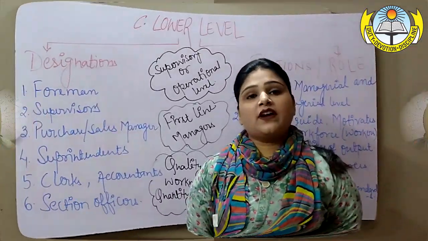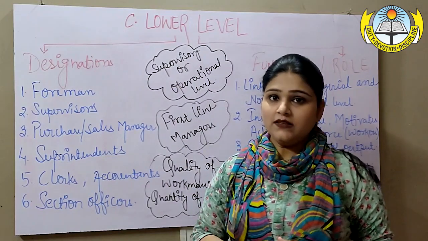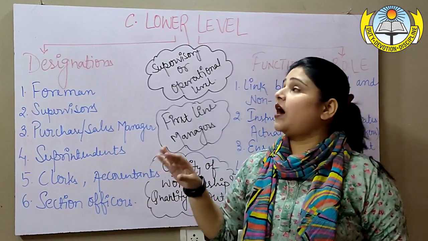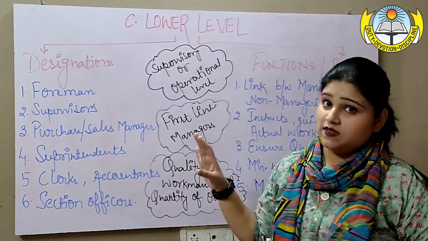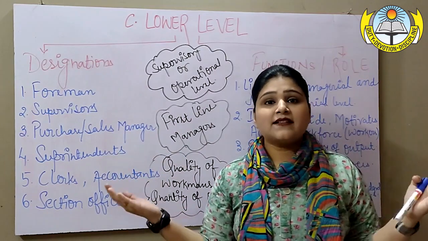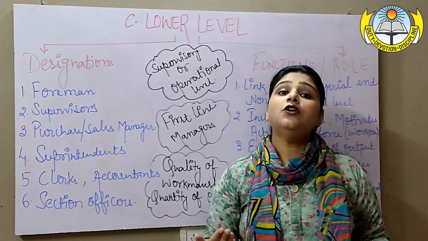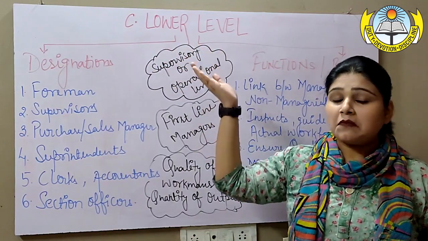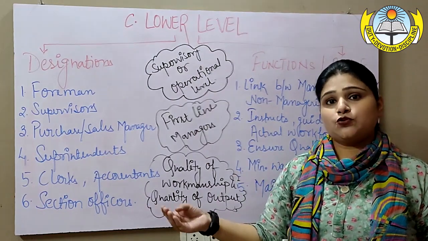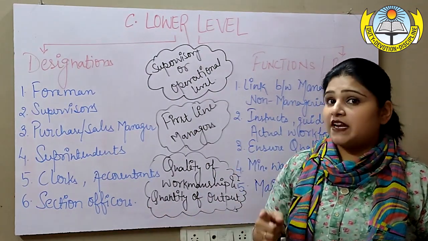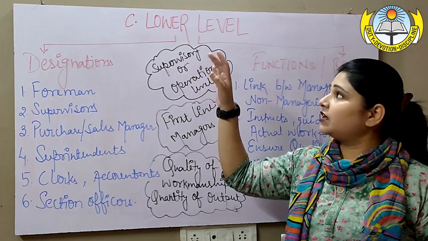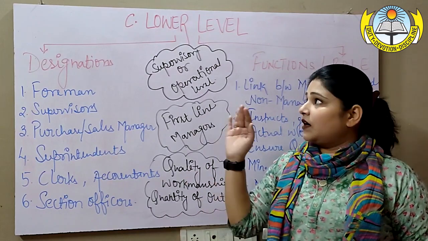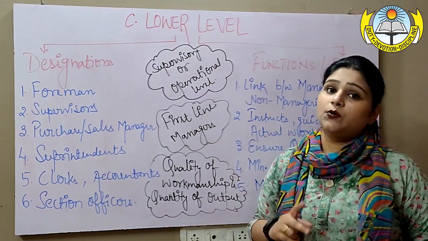Talking about the very last managerial level, that is the lower level of management, it is very important for us to understand why the role of the lower level is very important, because the lower level is the limbs, the hands and legs through which any organization moves, because they are those managers who are working right immediately over the actual workforce, who are performing the task. So it is very important that the people working at the lower level, those who are in direct contact with the workers, must be loyal, honest and hardworking people.